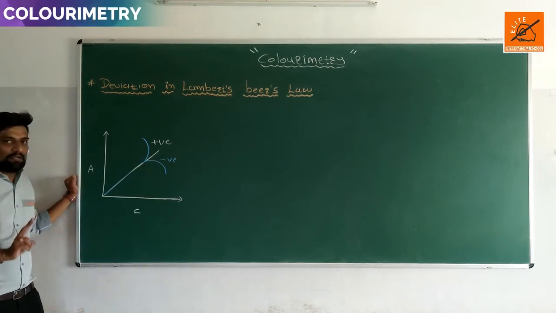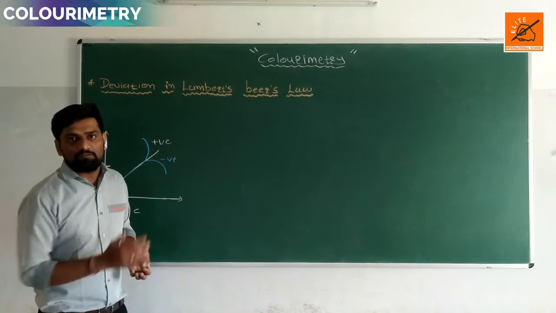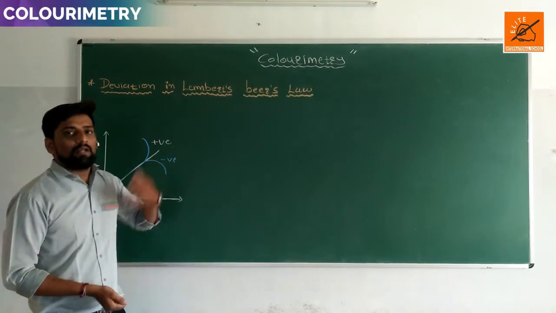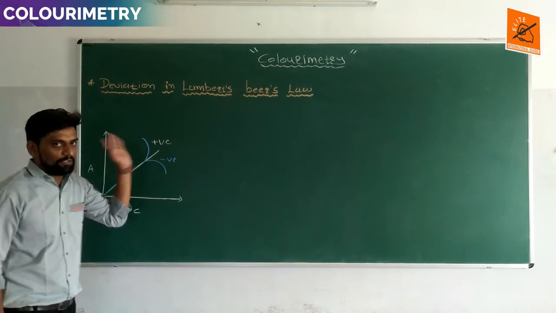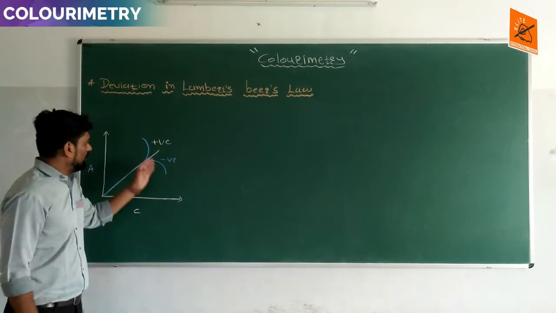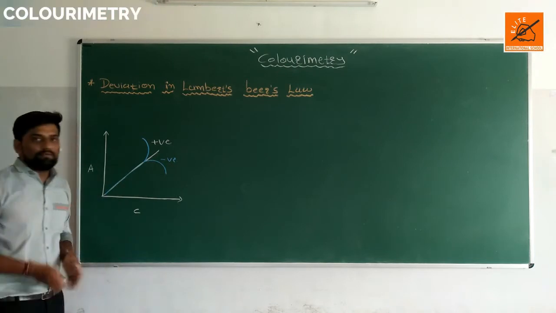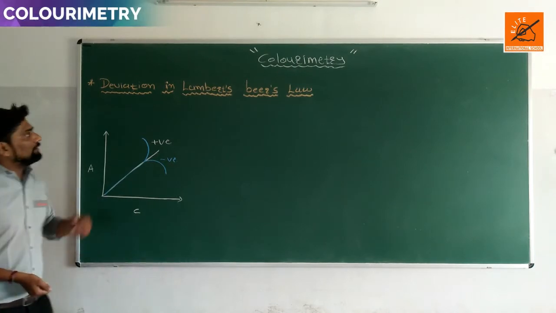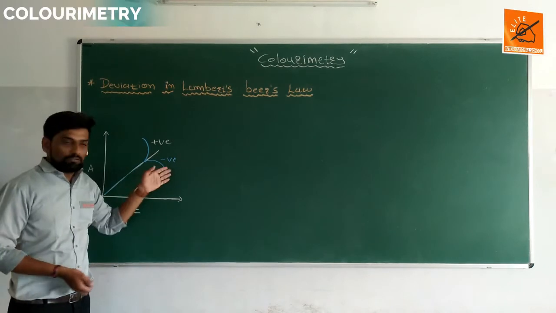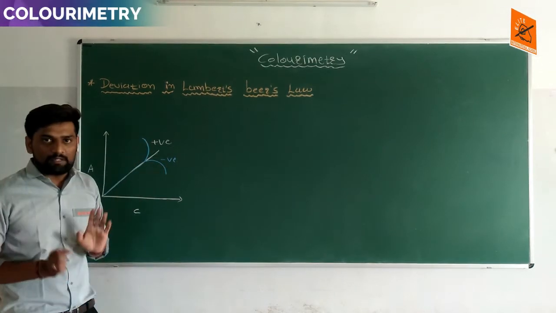So there are two types of deviation, positive deviation and negative deviation. Whenever the absorbance value is higher than the expected value, positive deviation is formed. Whenever the absorbance value is lower than the expected value, negative deviation is formed. So this creates a deviation in Lambert-Beer's law.